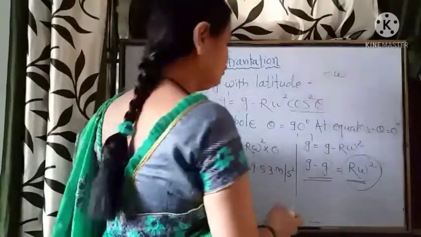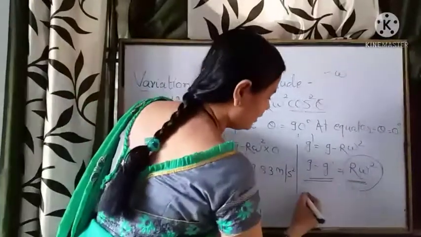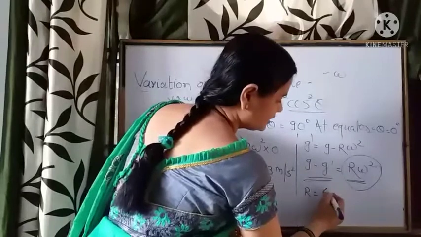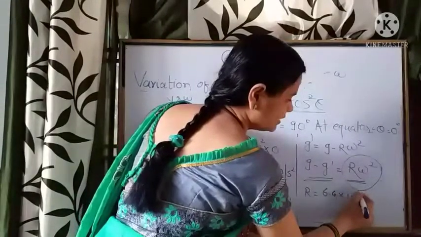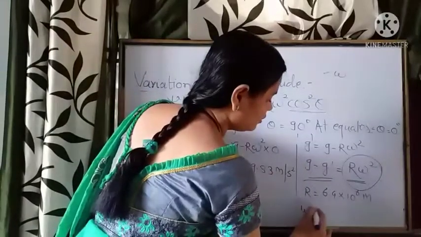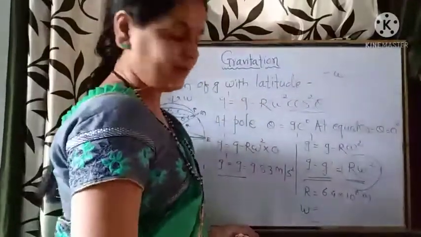What is this value? To calculate r omega square, r is the radius of the earth, 6.4 into 10 to the power 6 meter, and omega is the angular velocity with which the earth rotates.